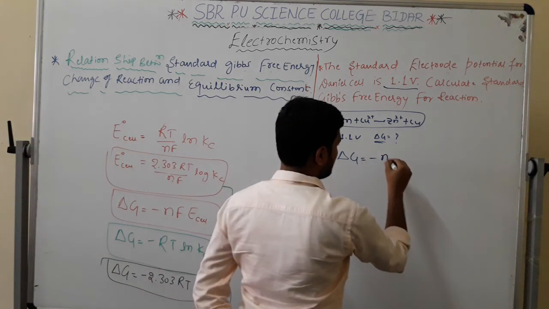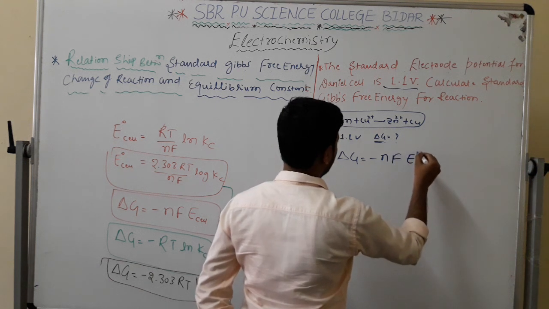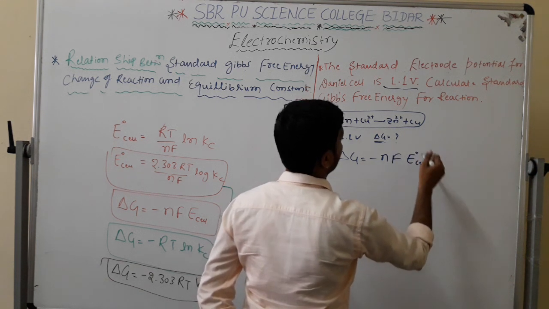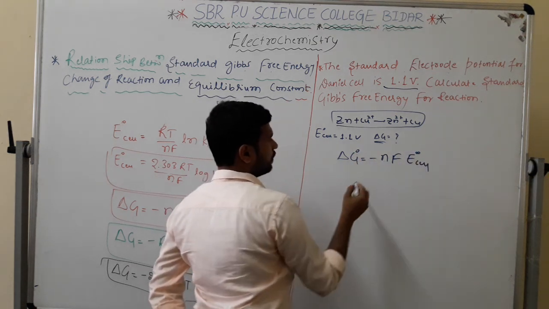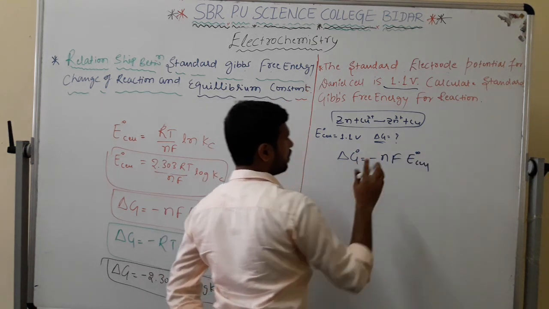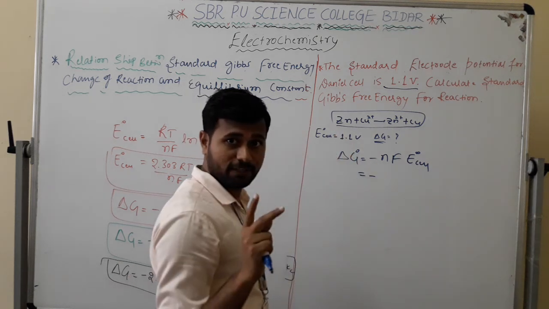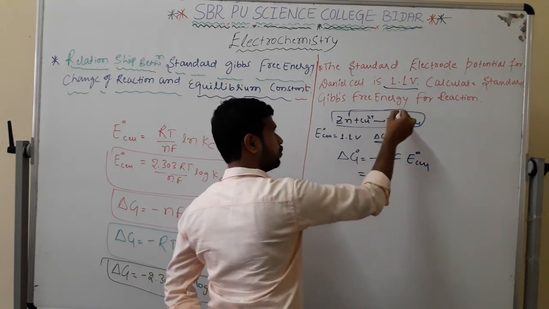Delta G naught is equal to minus n F E naught cell. Now minus n is what? 1 mole of zinc gives 2 electrons, because 2 electrons are transferred.